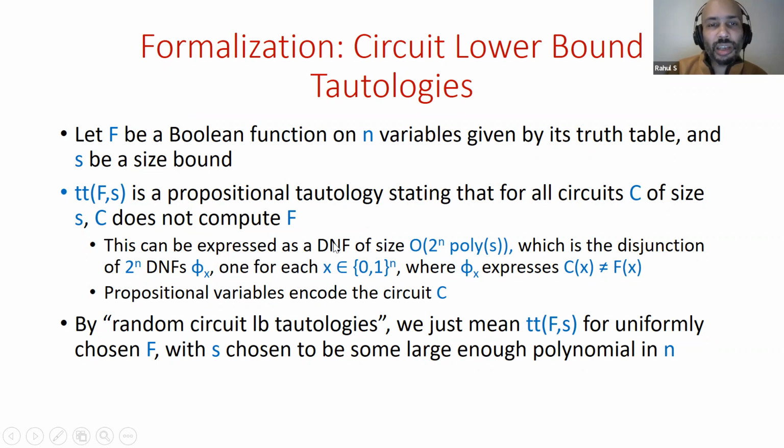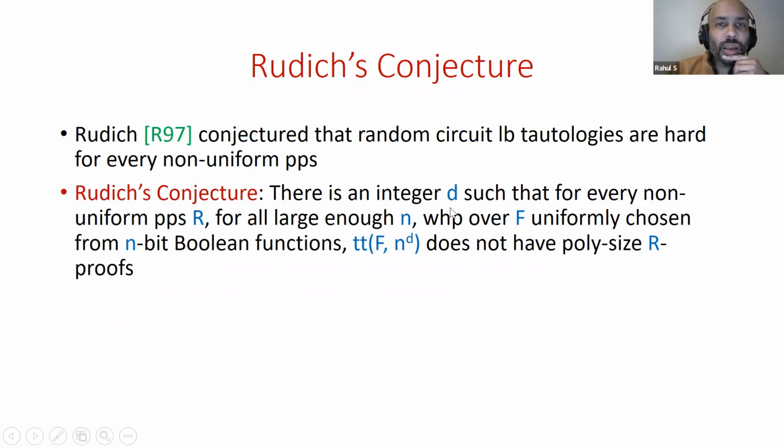And it's not hard to see how to express it as a DNF of size slightly larger than 2 to the n, assuming S is fairly small. I mean, this is like a coNP statement, and so you can express it as a propositional tautology. And random circuit lower bound tautologies just means that these F's are sampled completely uniformly at random, and S is chosen to be some large enough polynomial in n.